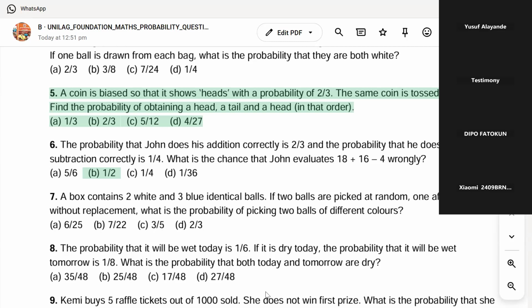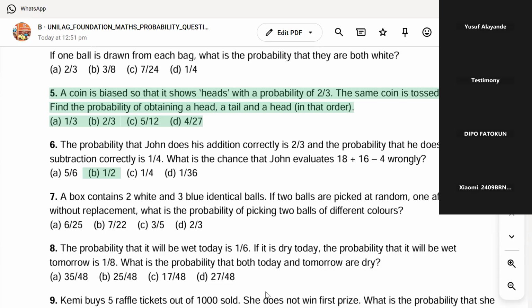What it actually means is that a coin has been tossed and the probability that it shows a head is already given to us. The probability of a head showing up is given as 2/3. Now the same coin is tossed 3 times.